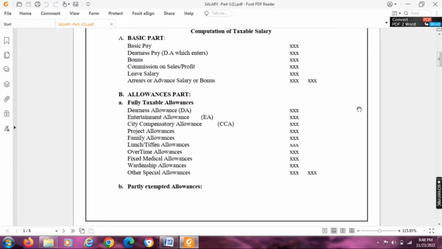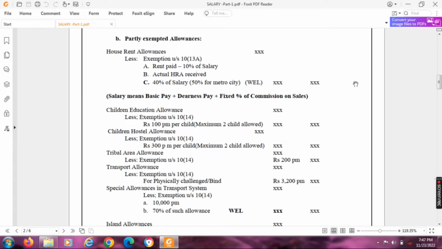And the second, part B, partly exempted allowances. Under this, the important one is house rent allowance. If any rent is paid by an employee out of house rent allowance received from their employer, that employee can claim exemption under section 10(13A).